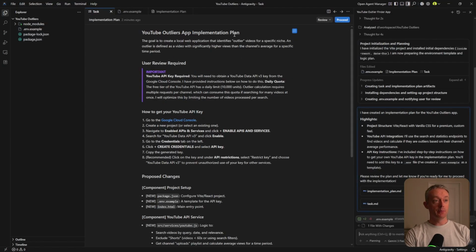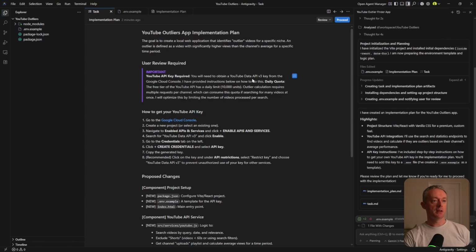It's come up with the implementation plan. So it's just kind of going over everything that we've asked it for, just making sure that we're both on the same page and this is its plan on what it's going to do. So it's saying the goal is to create a local web application that identifies outlier videos for a specific niche. An outlier is defined as a video with significantly higher views than the channel's average for a specific time period. It does note here, it's drawing this to our attention, YouTube API key required.